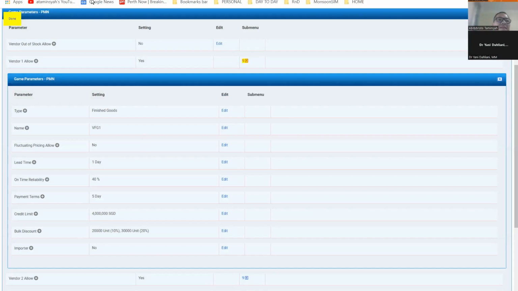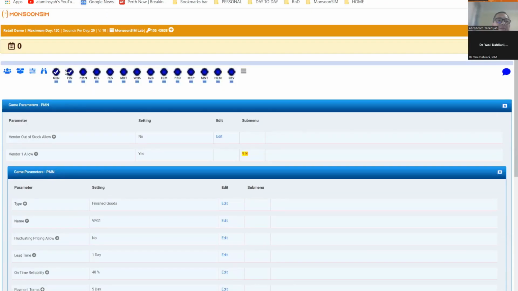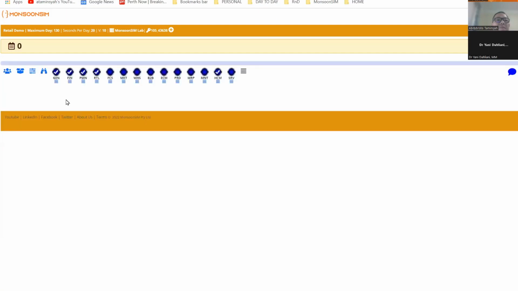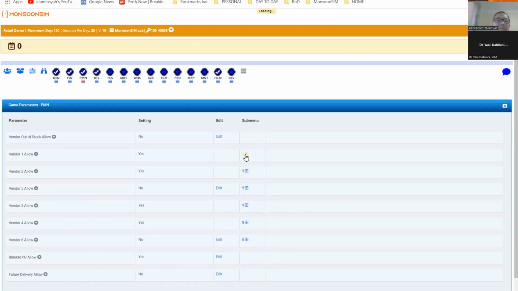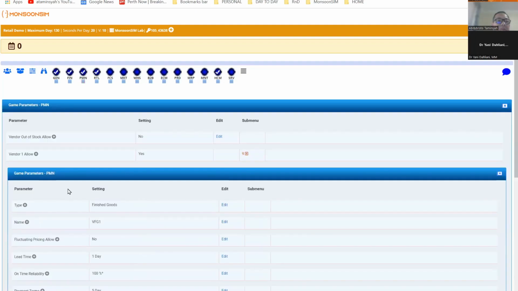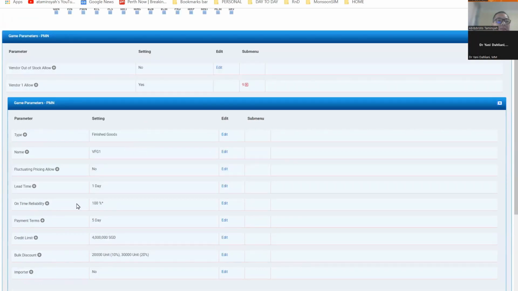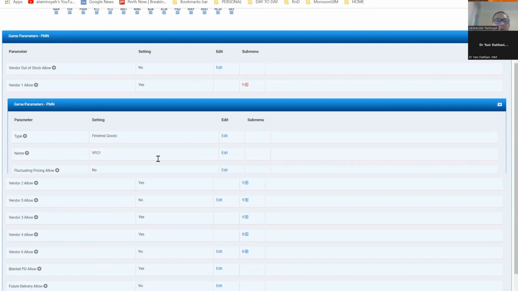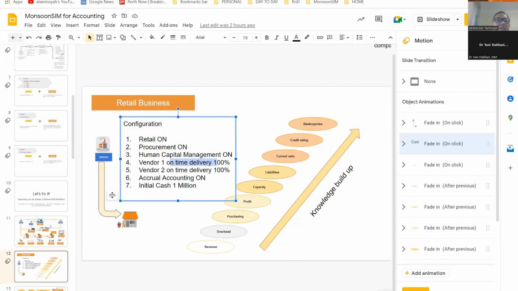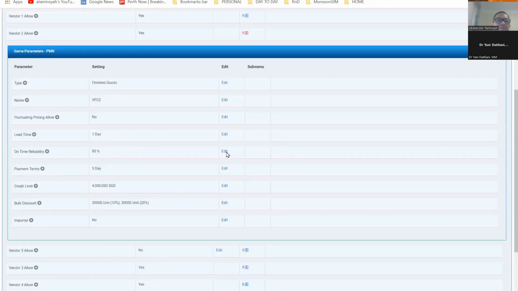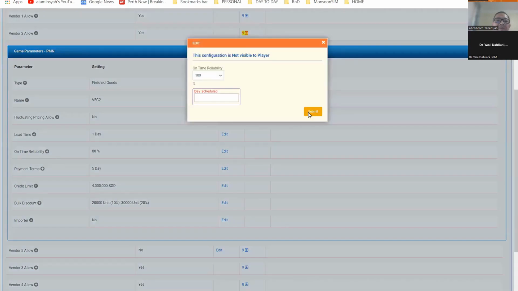Okay. So let's see our setting now. Human resource on, procurement on, and then our vendor 1 is now 100% reliable, which means that we can rely on their lead time 100%. This is how we configure MonsoonSIM. And let's go on. We have then vendor 2, 100% delivery. So vendor 2, the deliverables, the on-time reliability, let's make it 100% also.